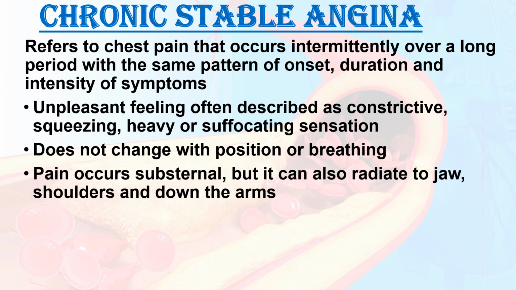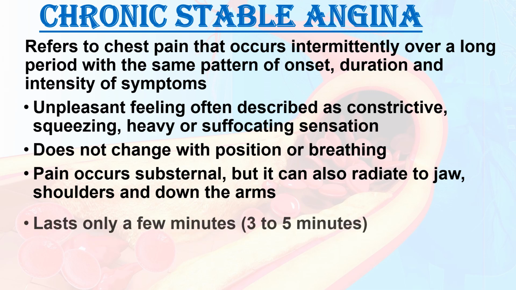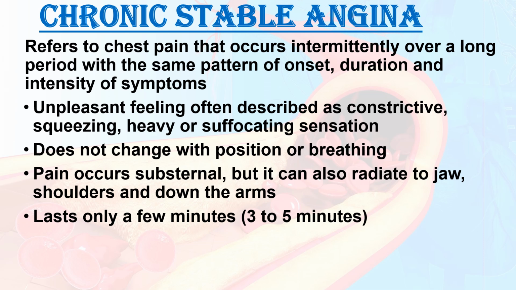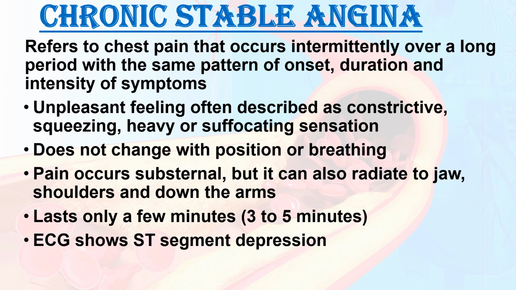Pain occurs substernally, but it can also radiate to the jaw, shoulder, and down the arms. It will last only a few minutes, that is 3 to 5 minutes, and the ECG shows ST segment depression. These are the characteristics of chronic stable angina.